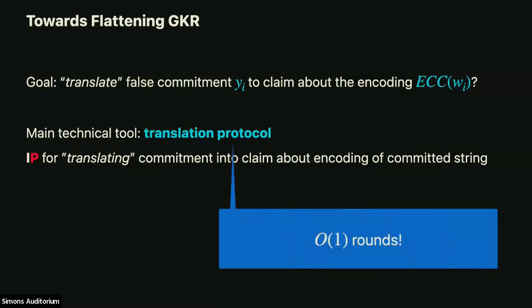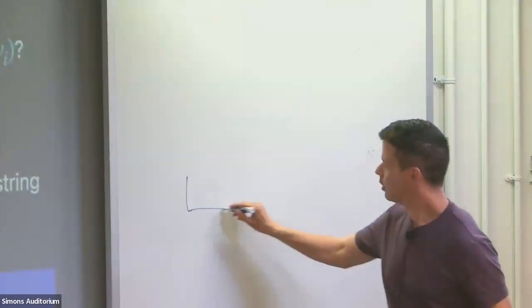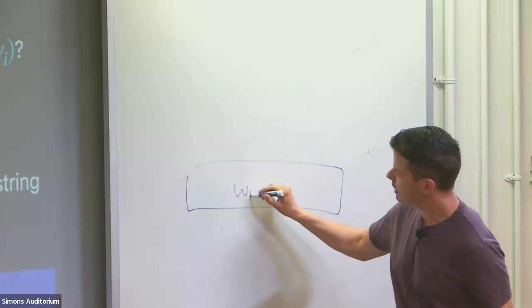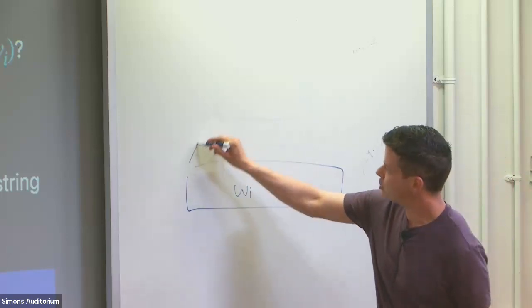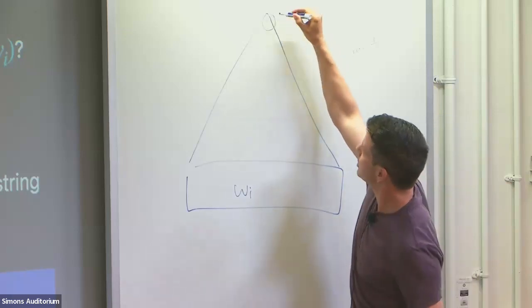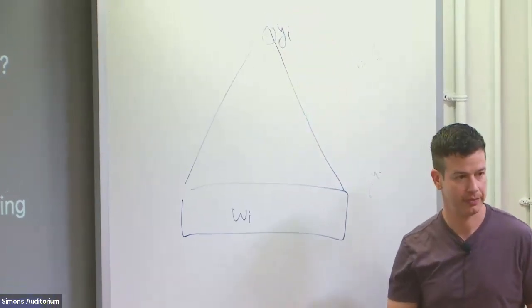Okay. And we want such a protocol that works in a constant number of rounds. I want to say, before we make things complicated, let's keep the commitment really simple. The commitment is just a computation, right? We have the correct string, the correct encoding of the ith layer wi, and we're building a hash tree on top of it. And this is the root of the hash tree, that should be yi. That's the correct computation.